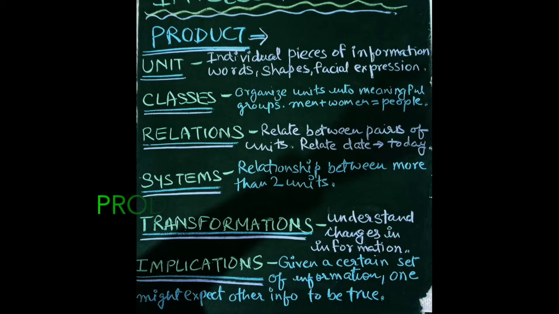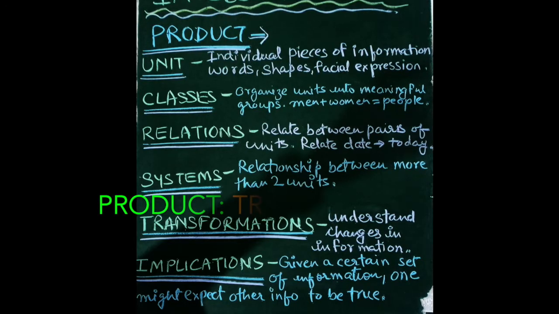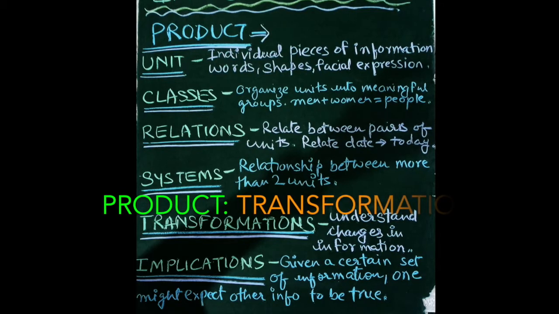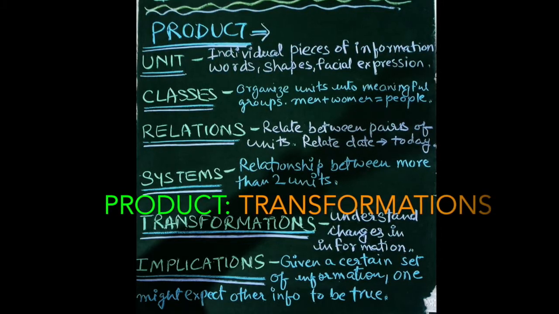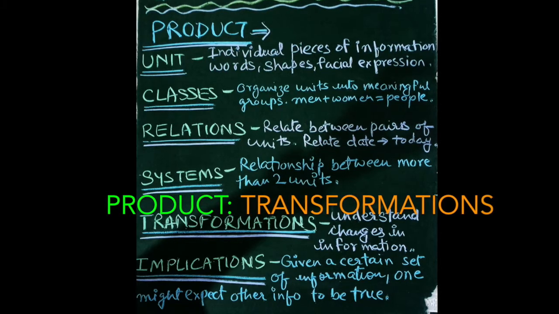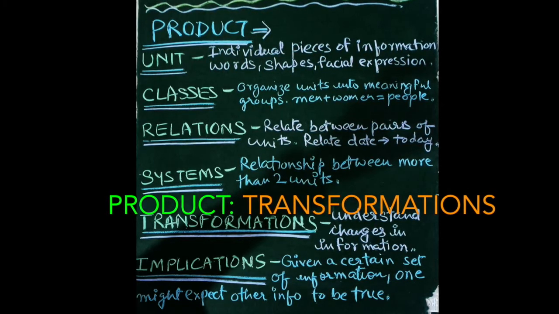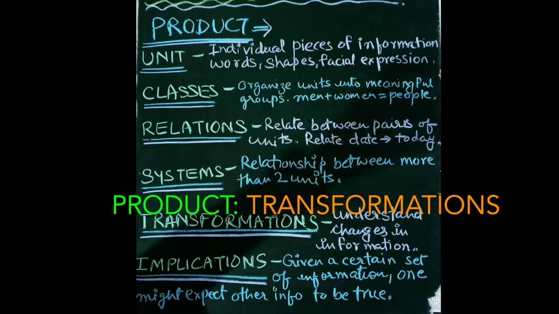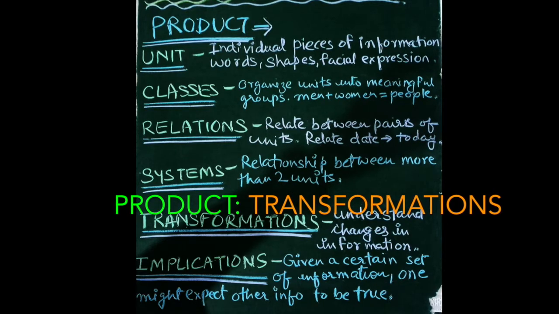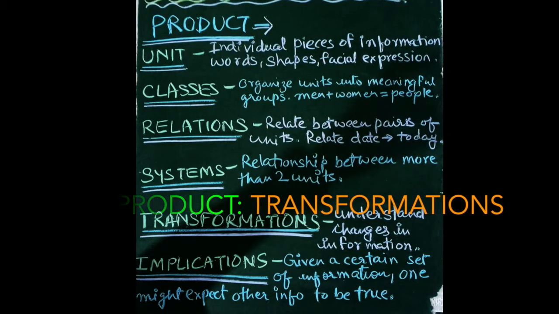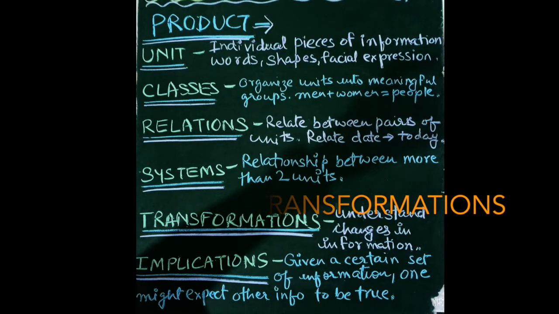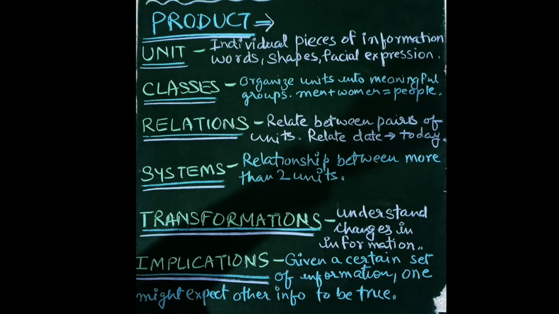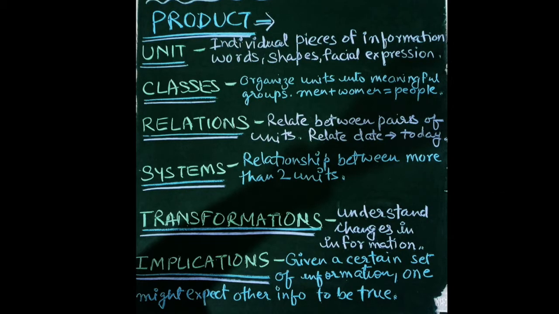According to Guilford, a very important factor of the intellect model is transformation, which means understanding the changes in the information. So that is termed the transformation. Transformation becomes a very important factor that comes under product according to Guilford. The information can be anything, for example, today's weather is very humid, and then the change in information will be, now it is raining.